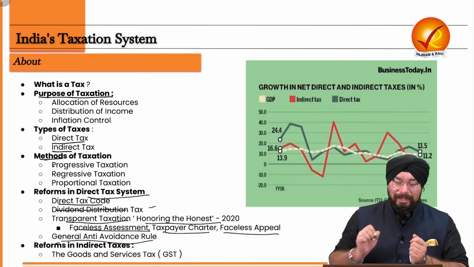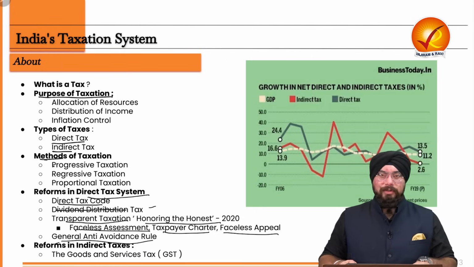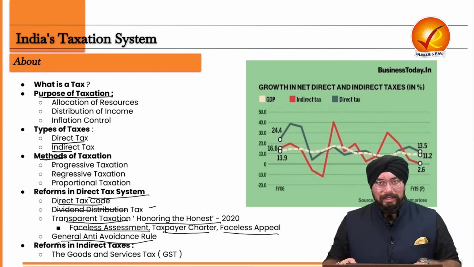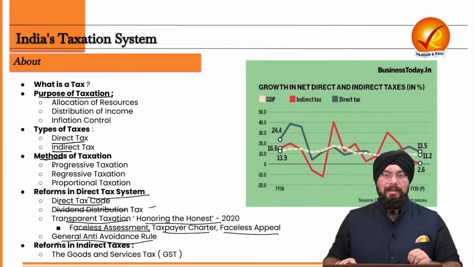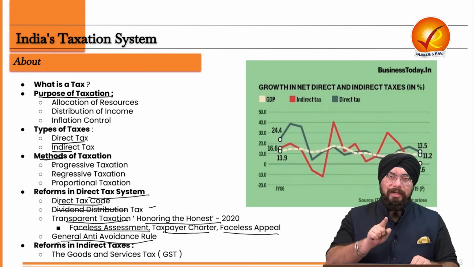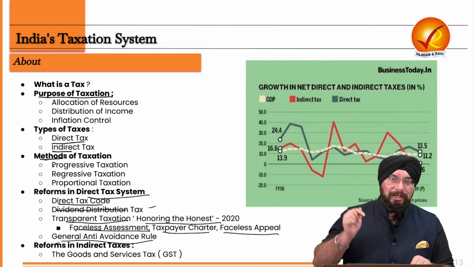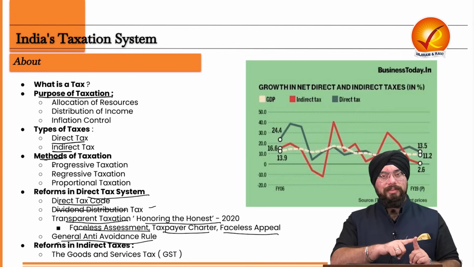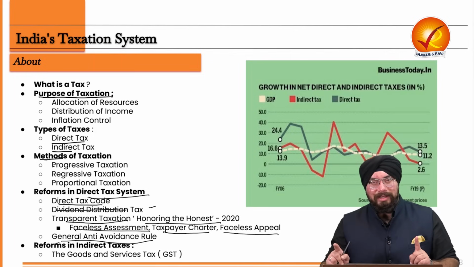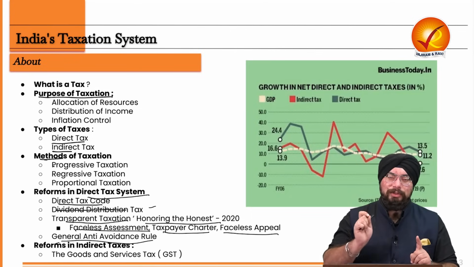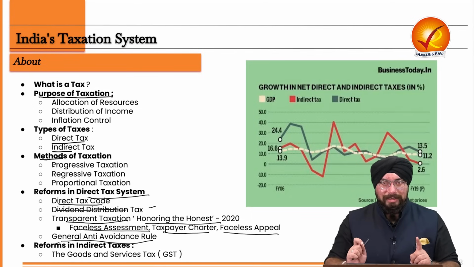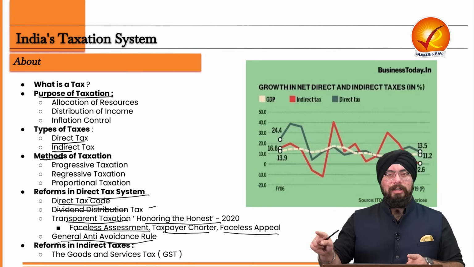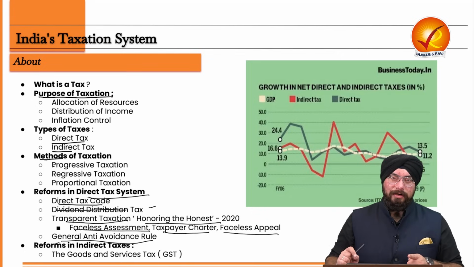Now last is the general anti-avoidance rule. Under the general anti-avoidance rule, the income tax authorities and the taxation authorities have a discretion. Now listen to this very carefully. If the income tax authority believes that a particular transaction is specifically made just for the purpose of tax avoidance, in that case they can decline giving that tax benefit to a particular entity, to a particular person.